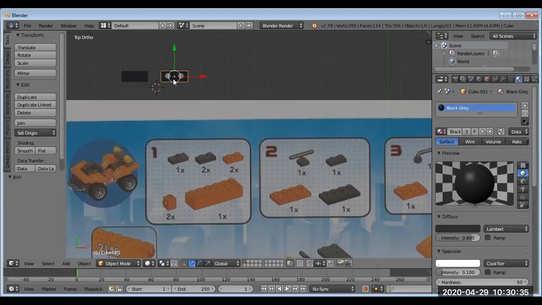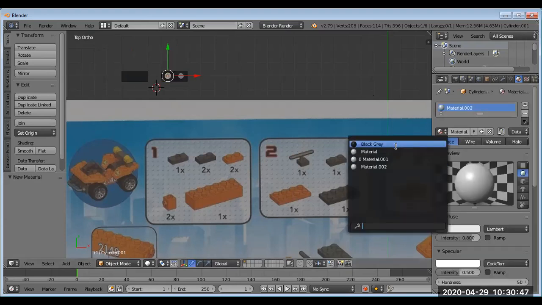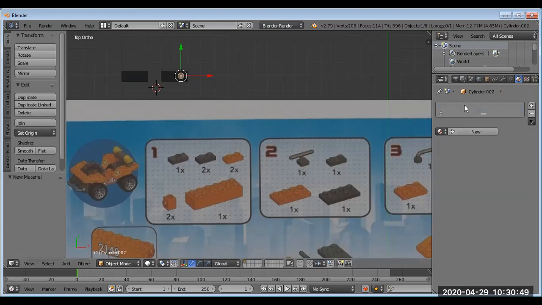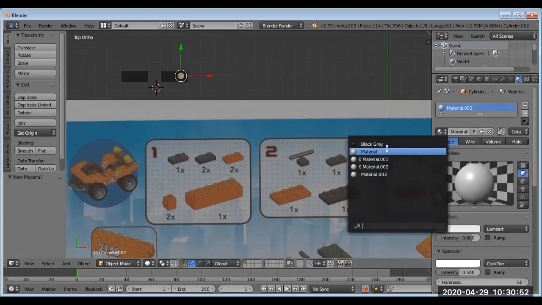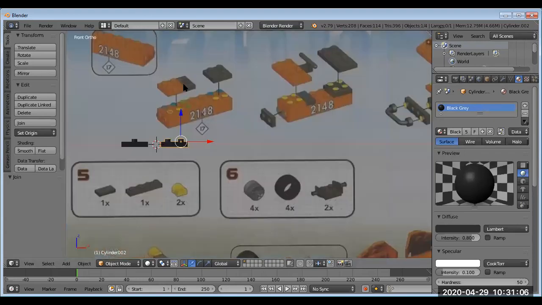Now, before I do this with the other one, I'm just going to shift, actually no, that will work. So I'm going to click on here, and I will click on new, and then add this as material black gray as well. I could have actually just joined these all together as well. That would have worked. So I'm going to Shift right click on these three pieces here, and then Control J to join them. Now, at this point, I'll just go into here so you can see this is what my pieces are basically looking like.